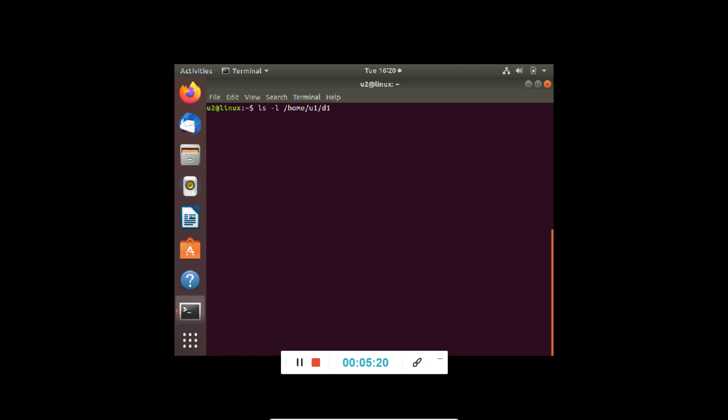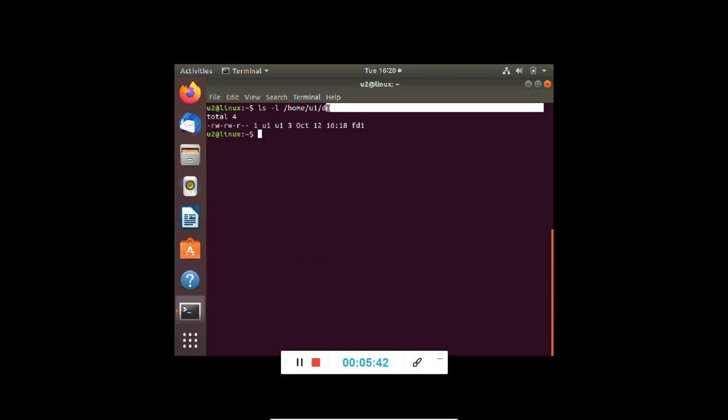Depending upon the permissions of home and U1, because this is the path, if they give the permission to enter into D1, then from U2 we can list the contents of D1. So let's check what happens if we try to list the contents of D1. Yes, we are able to list the contents of D1.